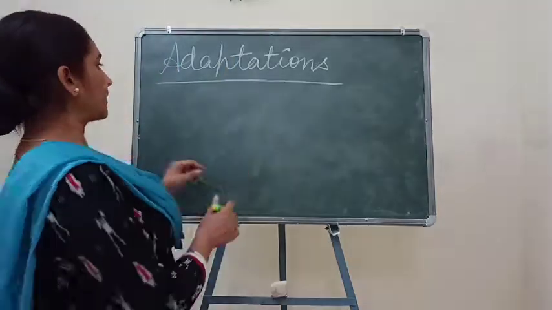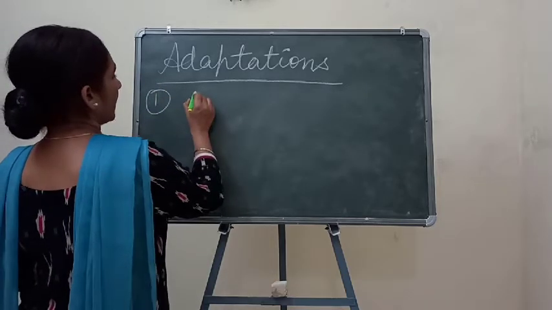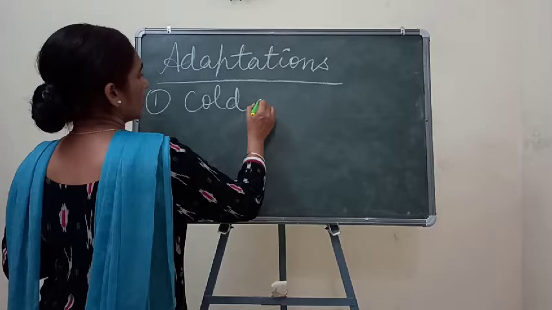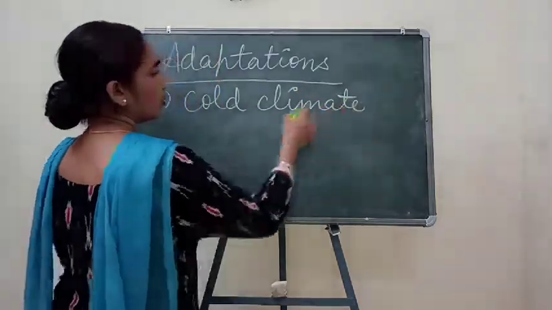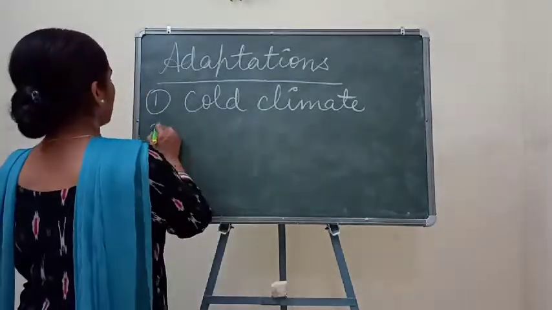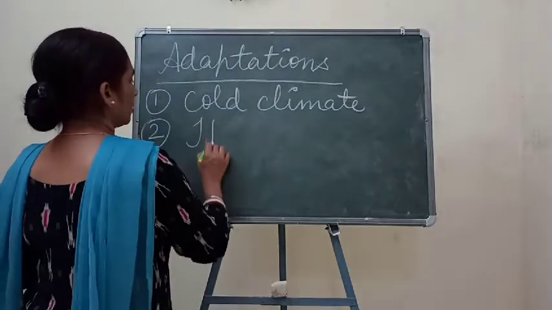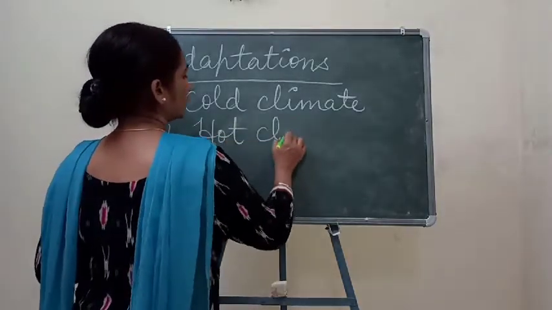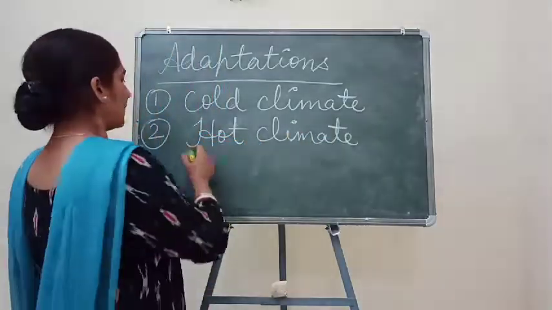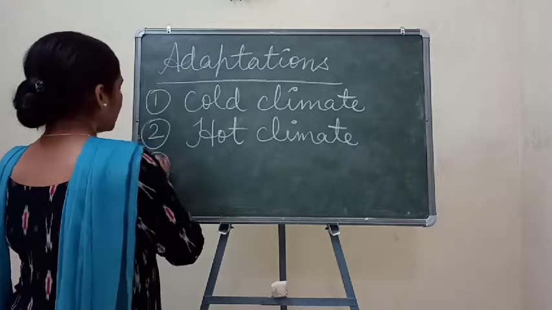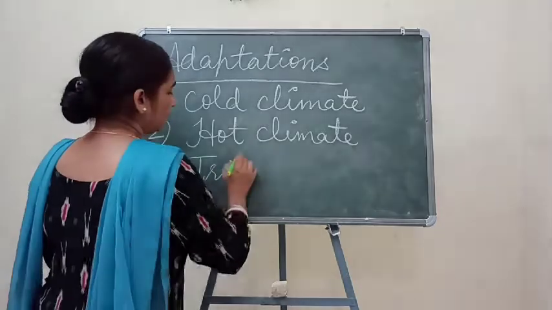So under adaptations we will study first about the cold climate and their animals, and second we will study about the hot climate animals. And under the third category we will study about the tropical